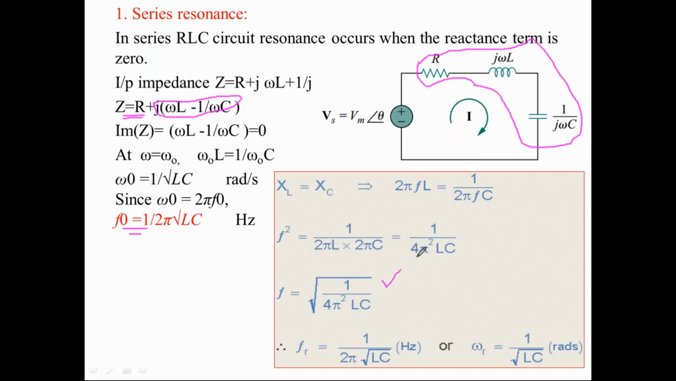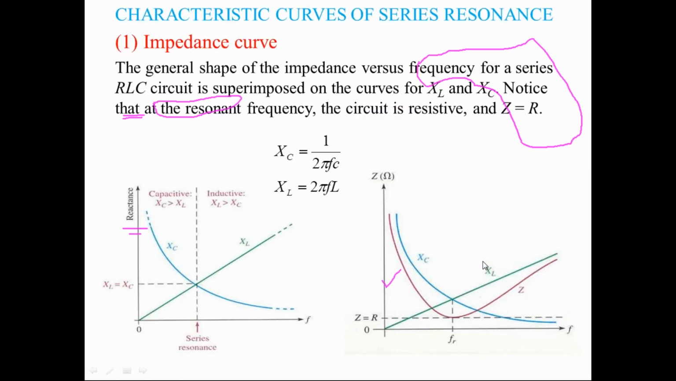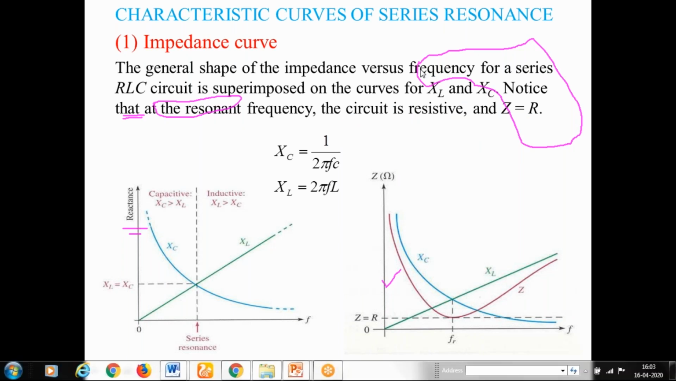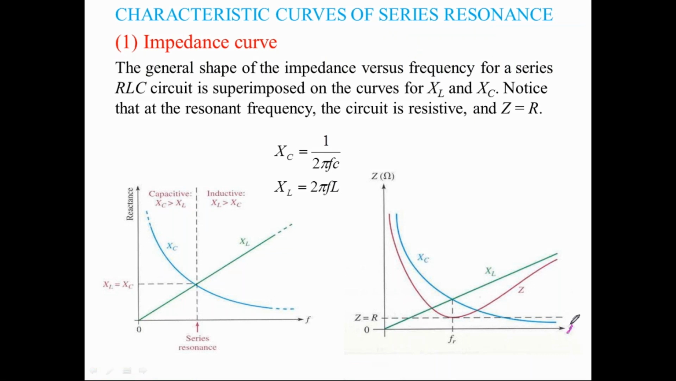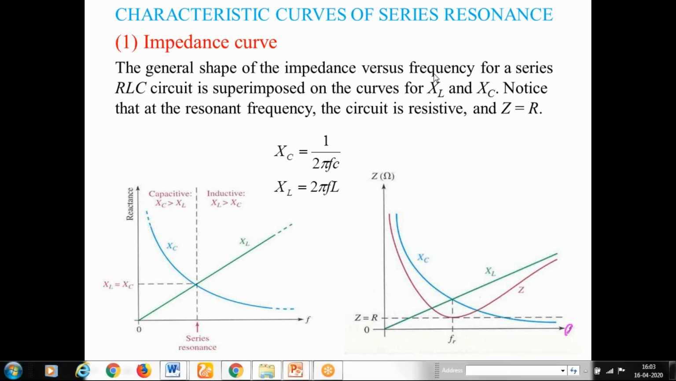Now, in these conditions, if I can draw a graph with respect to the frequency versus different parameters of the circuit, we will observe. So here the x-axis is your frequency term. By changing the frequency, I am going to vary the various parameters.